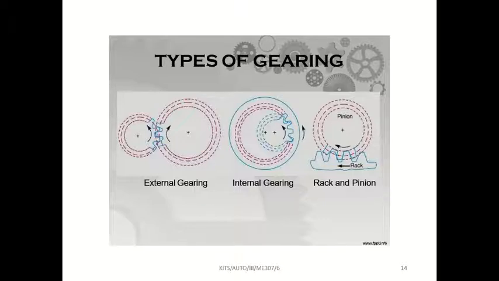Actually many machinery components have these kinds of gears, but we can't see them because they are inside. Some pumps are there, internal gear pumps are there, and in those also similar setups are there. Last one is rack and pinion.